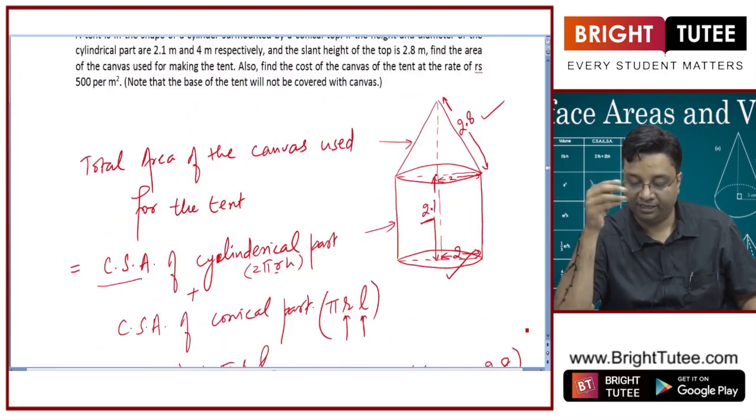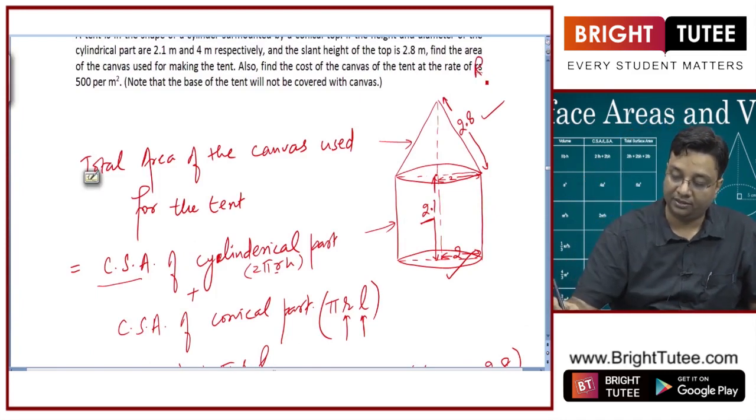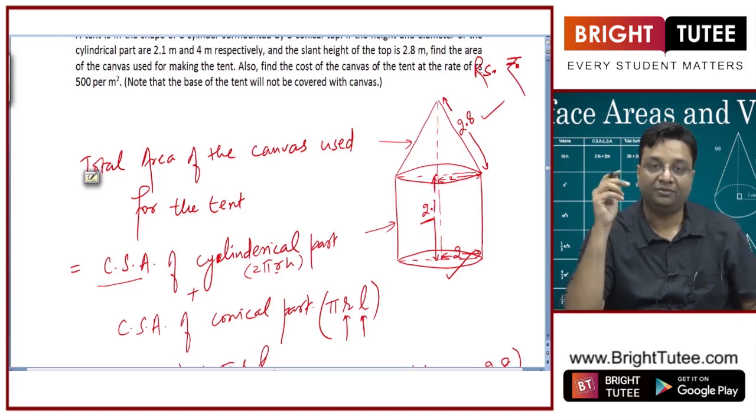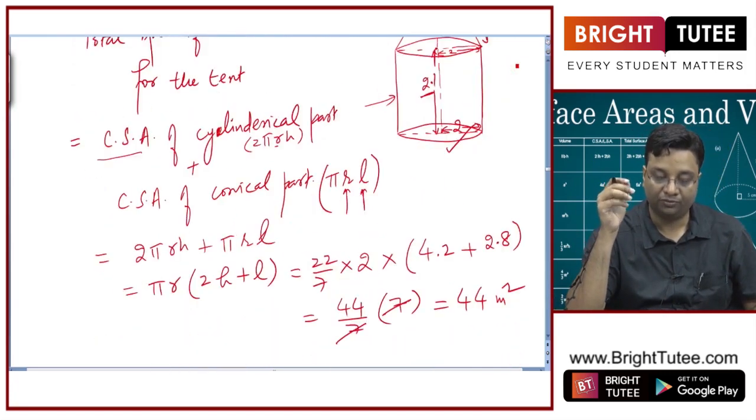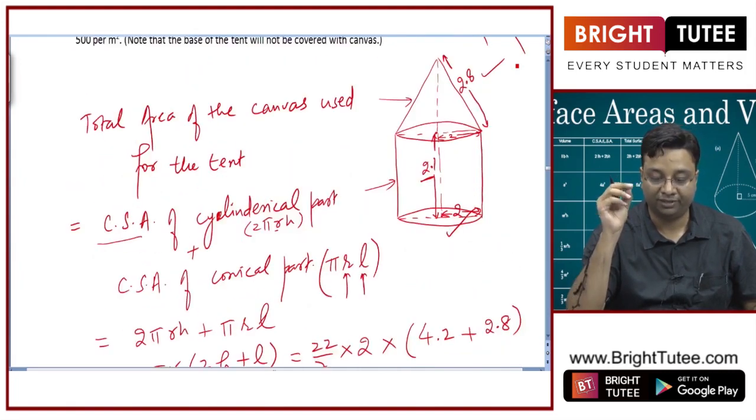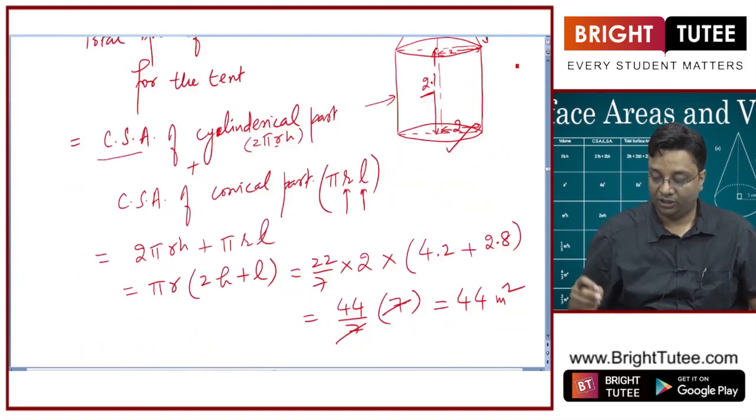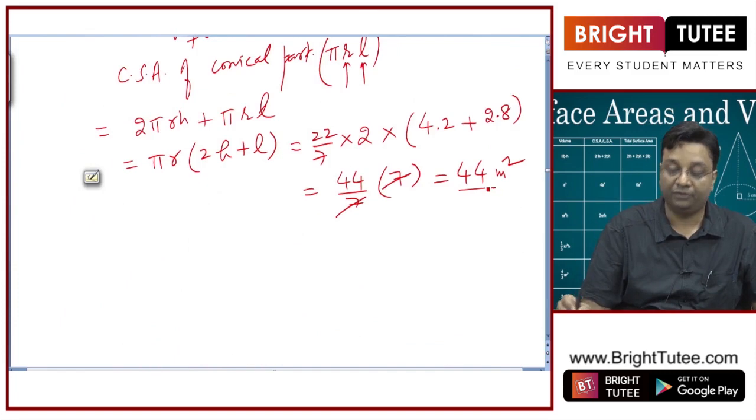Now the next part of the question says, find the cost of the canvas of the tent at the rate of rupees 500 per meter square. So for 1 meter square we have to spend 500 rupees. How much will we have to spend for 44 meter square?